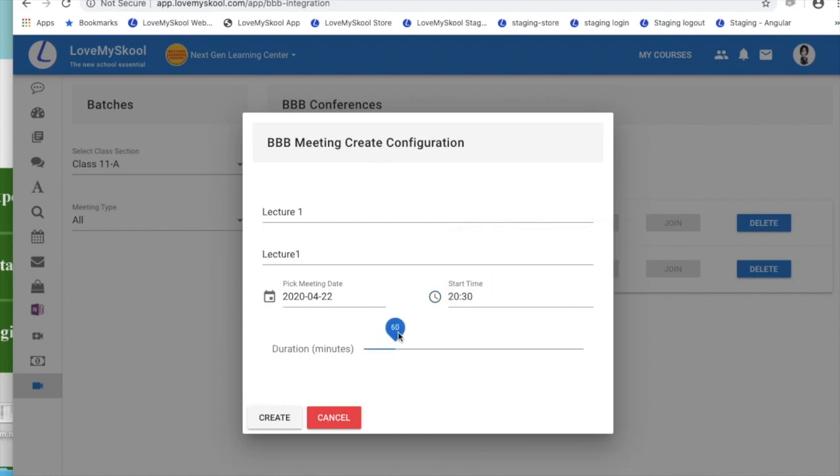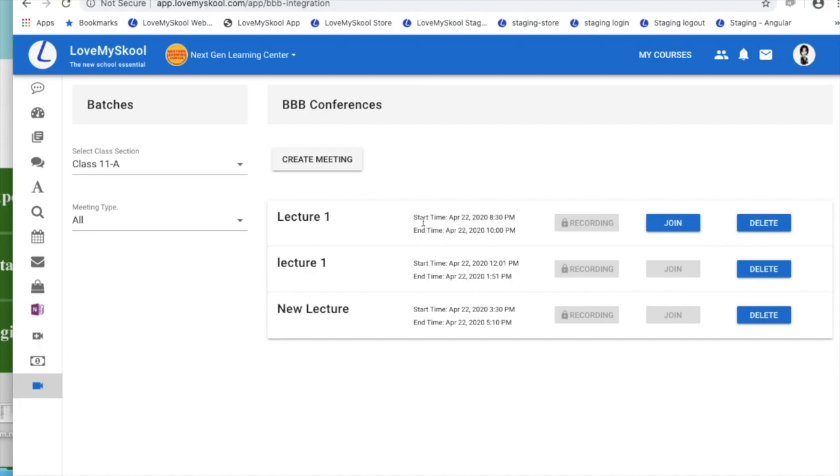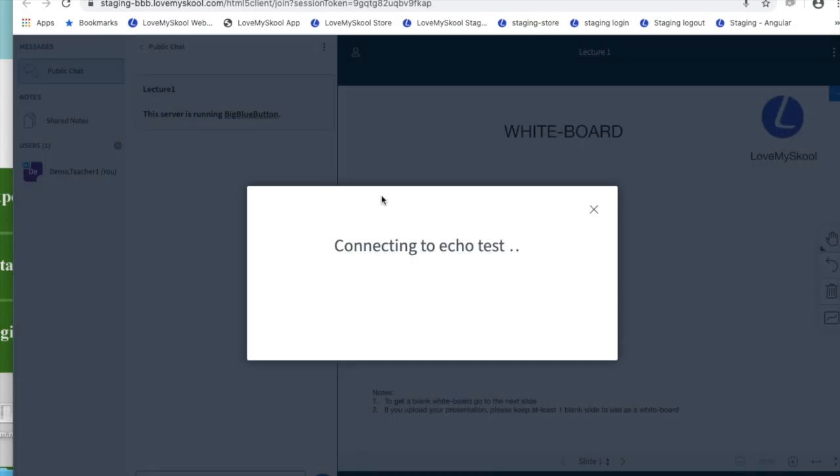I can schedule it for however many minutes I want. I'll schedule this for 90 minutes and I can create. So once the time for the meeting has started, I can start the meeting by clicking join here right away. For both Zoom and BBB conferences, whenever a meeting is scheduled, it automatically creates a wall post for the class, as well as a calendar event for that particular class. This is the beauty of an integrated system.